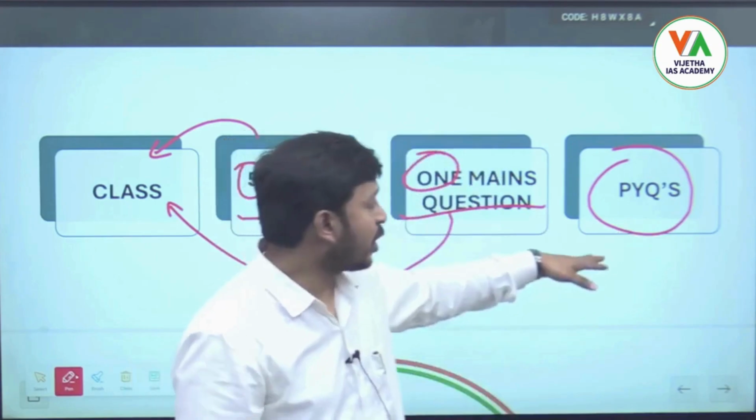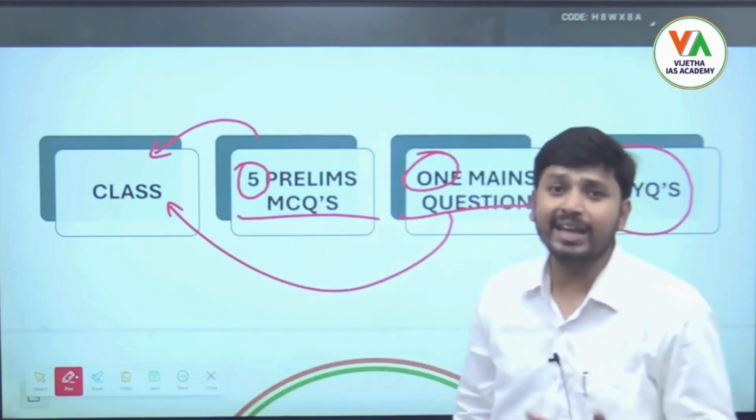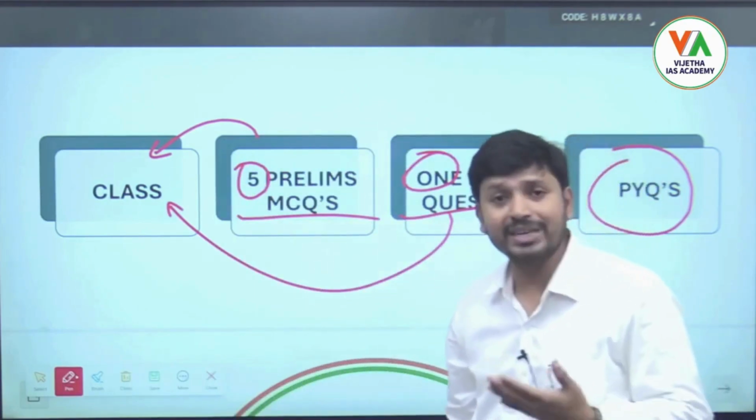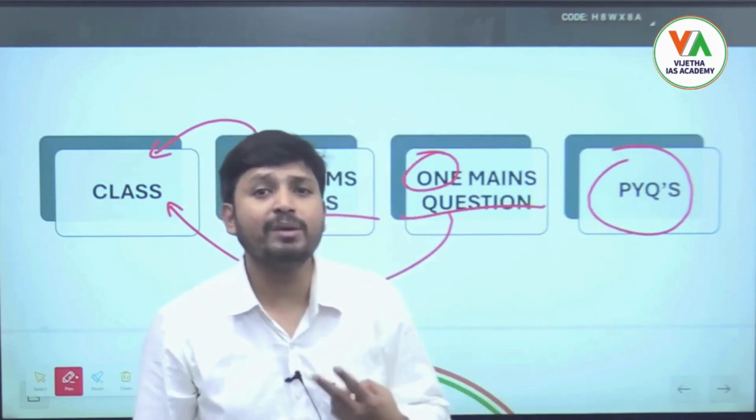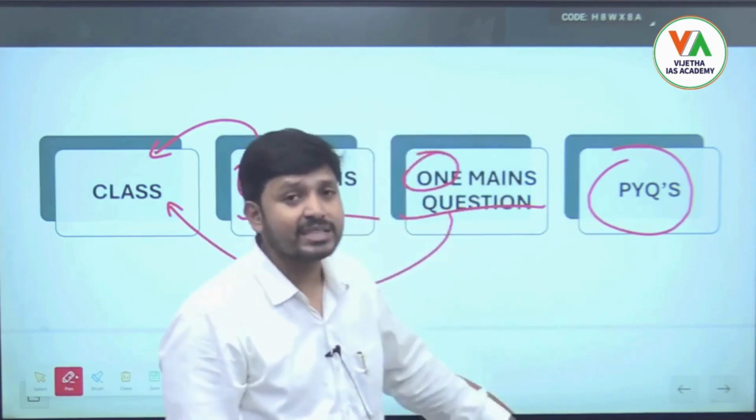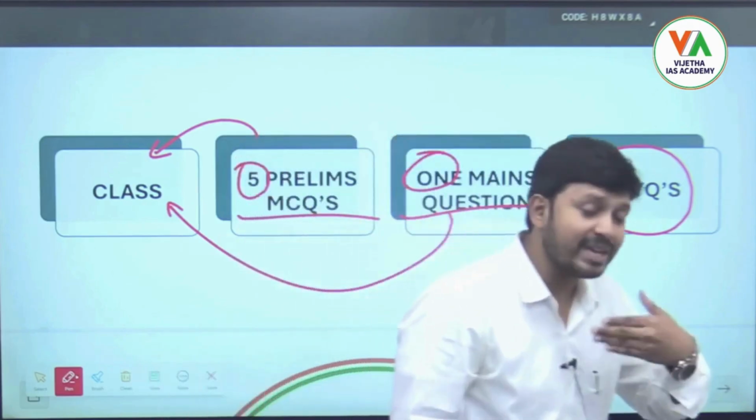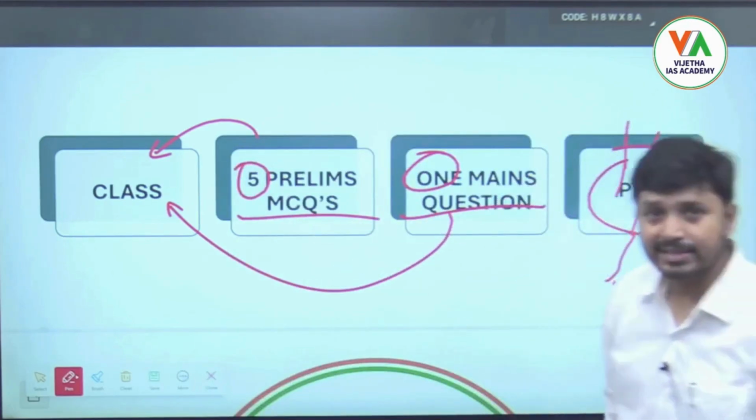If someone solves the last 10 years of PYQs of all the subjects, on average they can get directly more than 10 questions in the prelims. Imagine, 10 questions out of 100 means 20 marks you are just getting by solving the PYQs. That's why in the class itself, at the end of each and every chapter, we will discuss these PYQs also. Is it clear?